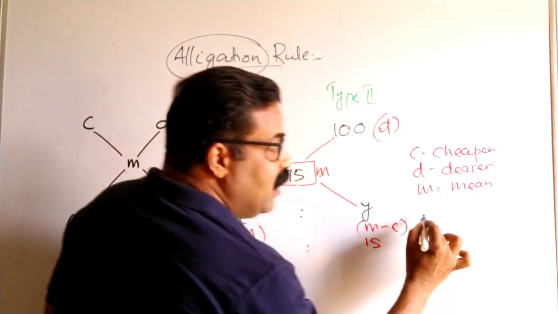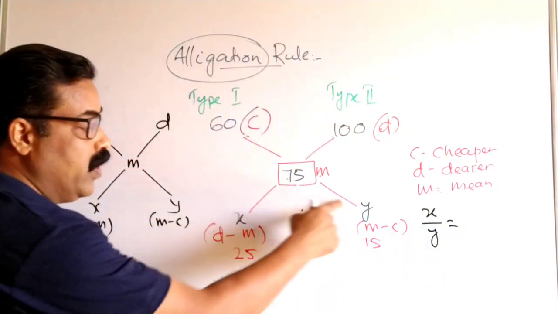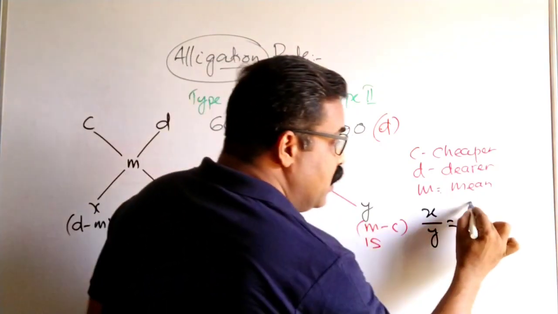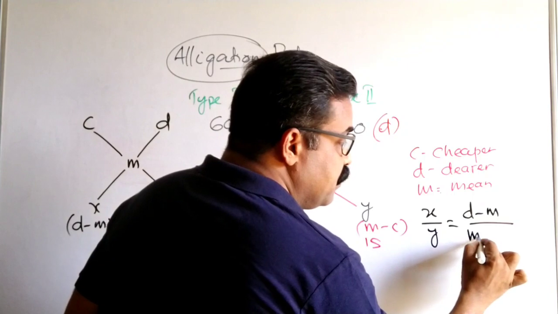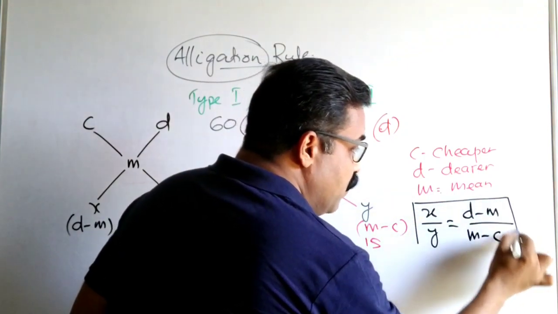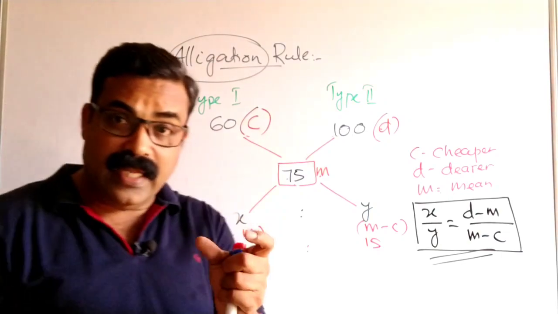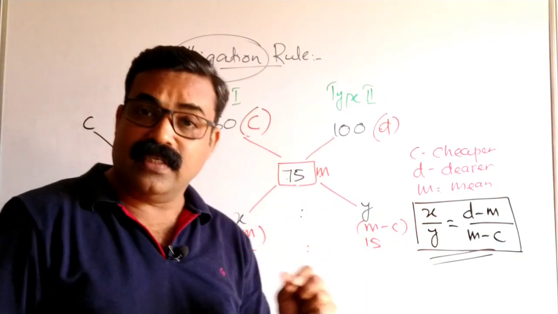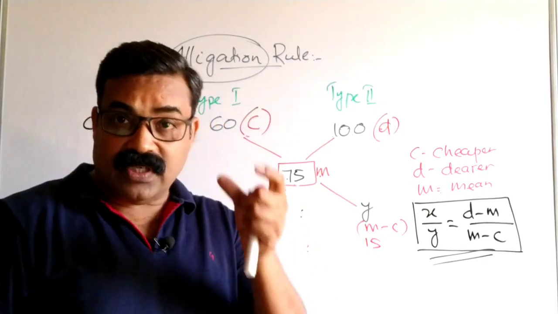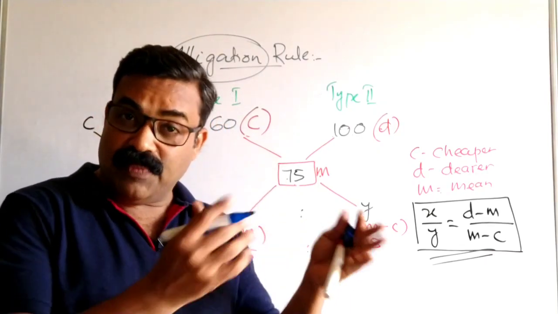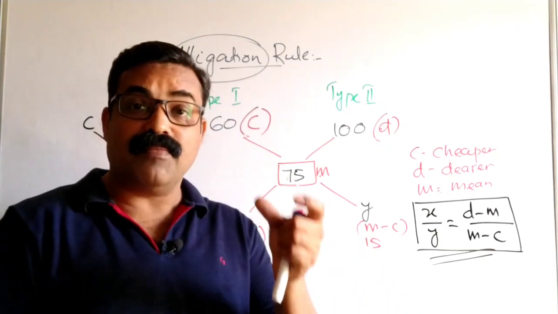So what is the ratio? Finally we will get X by Y. That is the ratio X by Y. X is D minus M, divided by M minus C. So this is the ratio we will get finally, and this is the alligation rule. According to the alligation rule, the ratio X by Y is equal to D minus M divided by M minus C, where C stands for the cheaper value, D stands for the dearer value, and M is the mean value.